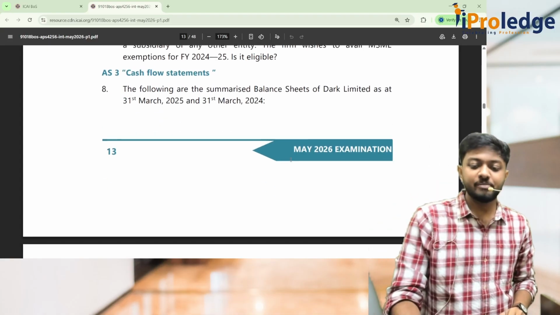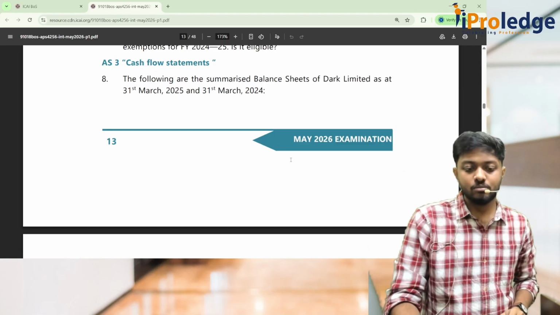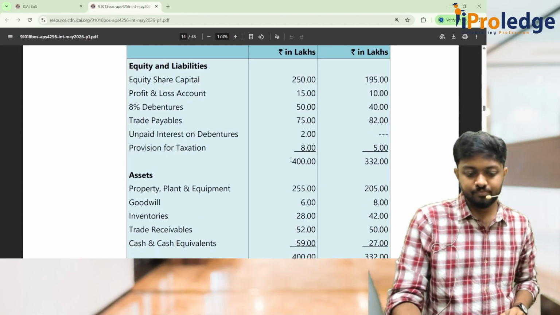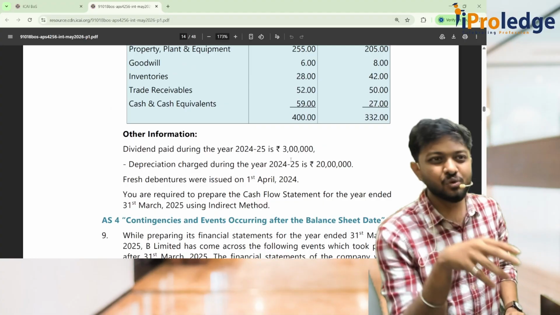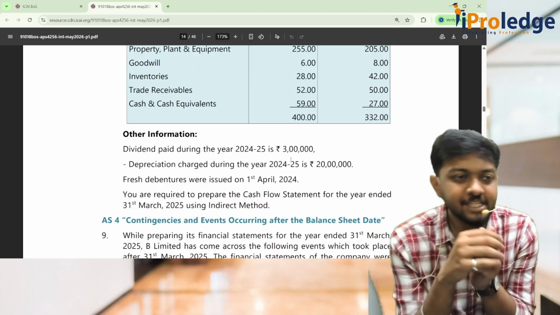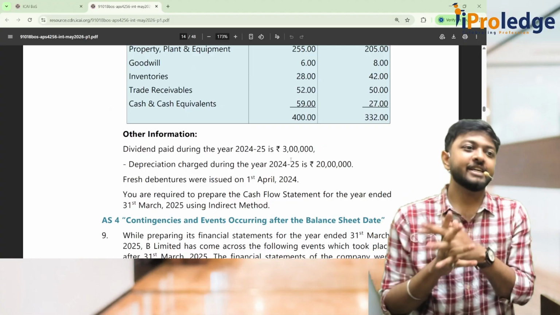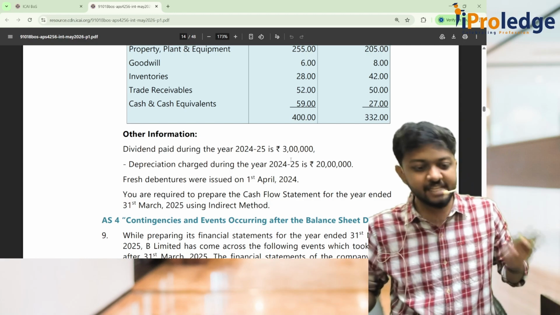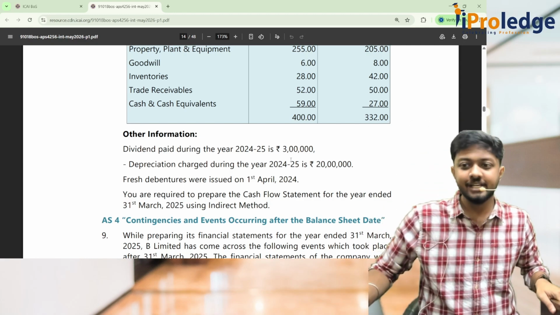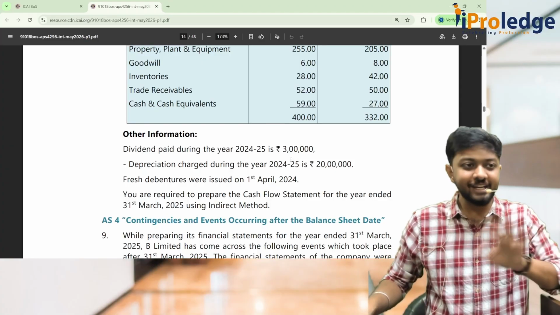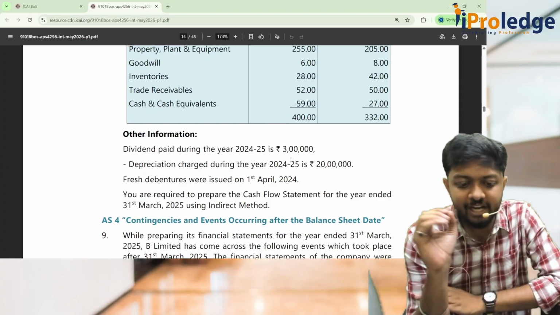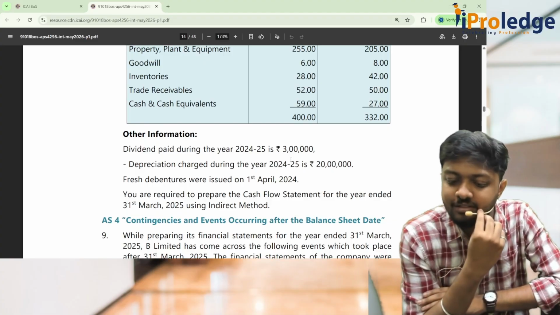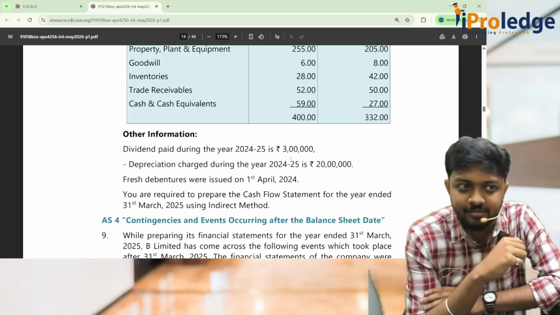Now cash flow statements. With respect to this question, it's not a new question that we have not solved. This exact same question is also there in our study material. So there's no point in us discussing this. We'll just go through the question and come to other information. Dividend paid during the year, what will you do? Dividend paid during the year.